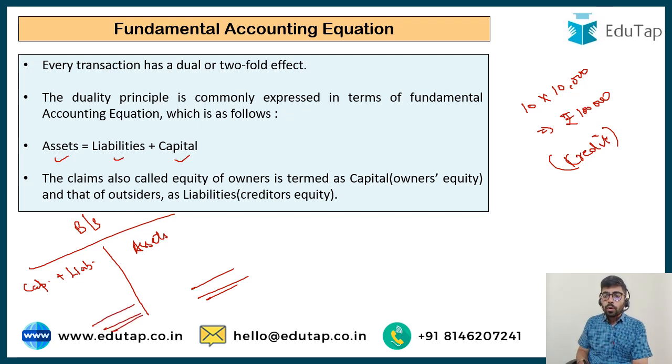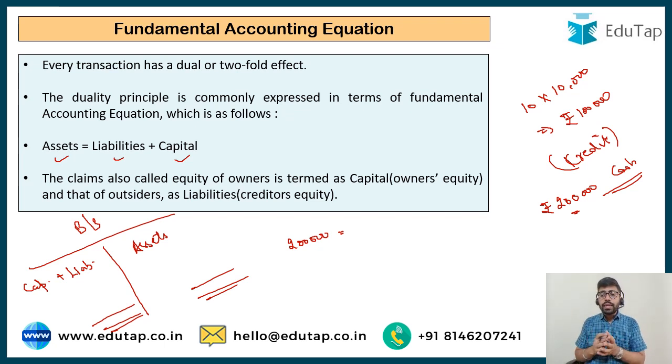Whenever we are starting a business, we need some money to start it. Suppose I start a new business. I bring in rupees 2 lakh of cash with me while I start this particular business. Let's try to apply the accounting equation on different aspects of this rupees 2 lakh. So I'm bringing in rupees 2 lakh. My assets are increasing by 2 lakh. Now this 2 lakh I'm bringing in as my capital. The money that is invested by the owners of a business is referred to as capital. So what is going to happen? My liabilities are not going to increase, but my capital is going to increase by 2 lakhs. So the accounting equation is always going to be true.